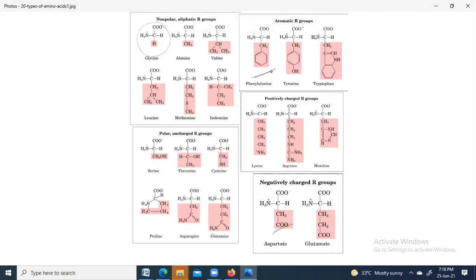Now, I told you already that proline is an imino acid. Another thing I wish to say here, the heaviest amino acid is this one, tryptophan. So this information you should know: the lightest amino acid is glycine and the heaviest one is tryptophan. And obviously there are two amino acids which are isomers of each other. Can you identify? From their name also you can identify if you are wise enough.